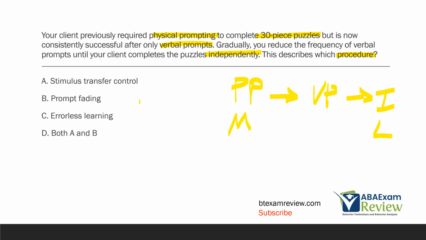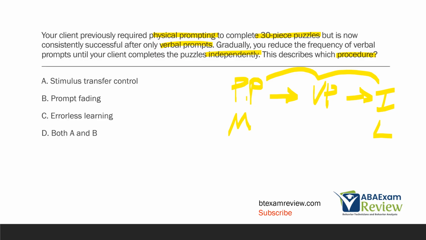So then we think, well, we have stimulus transfer control, we have prompt fading. We are fading prompts. We're going from physical prompts to verbal prompts to no prompts. We're slowly fading those prompts out until they're gone altogether. Now, what about this idea of stimulus transfer control? And stimulus transfer control is exactly what it sounds like. We are transferring stimulus control from one stimulus to another.